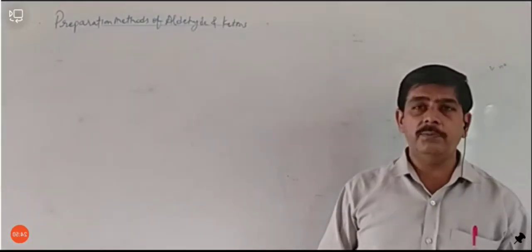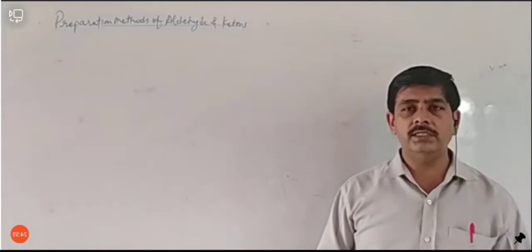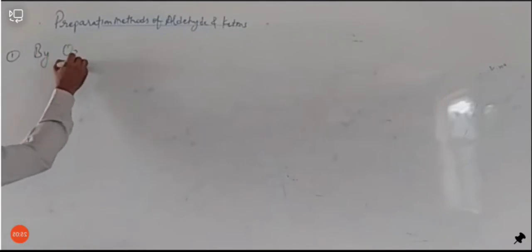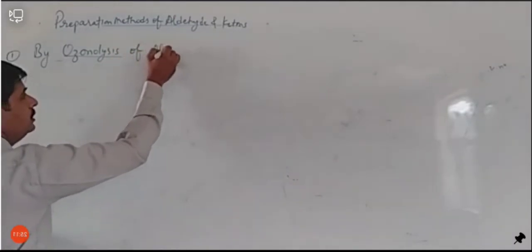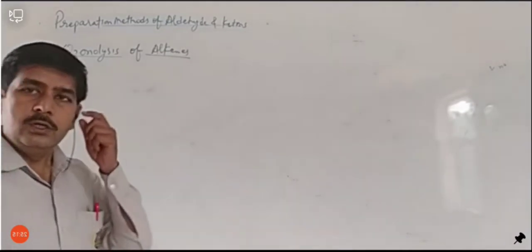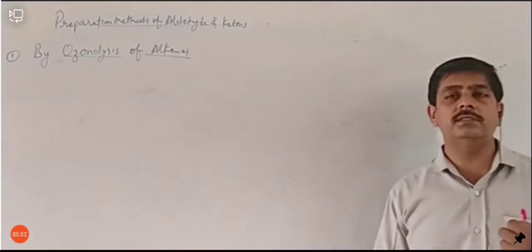तो यहाँ पर देखते हैं, पहले कॉमन मेथड देख लेते हैं by which we can form aldehyde as well as ketone, जिससे हम दोनों की फॉर्मेशन कर सकते हैं. So let's start with the first preparation method, which is by ozonolysis of alkenes. अल्कीन के ozonolysis से. So how can we form aldehyde and ketone by ozonolysis of alkenes?